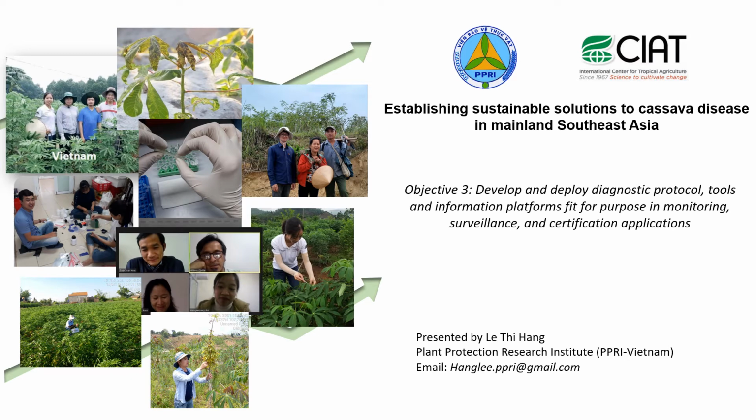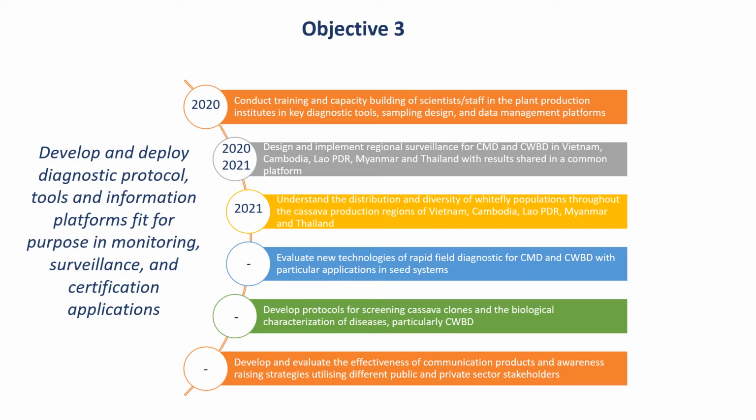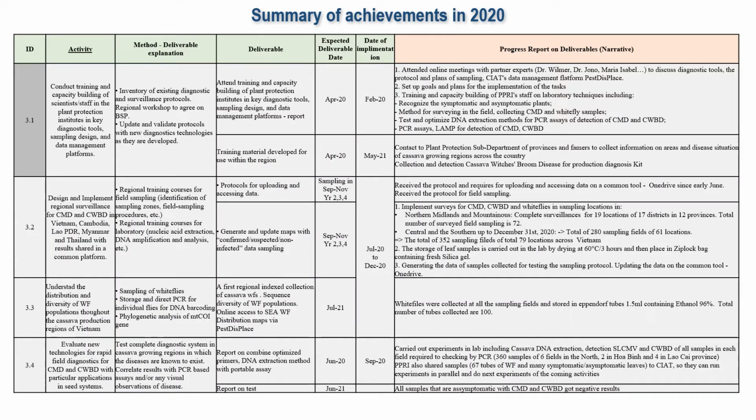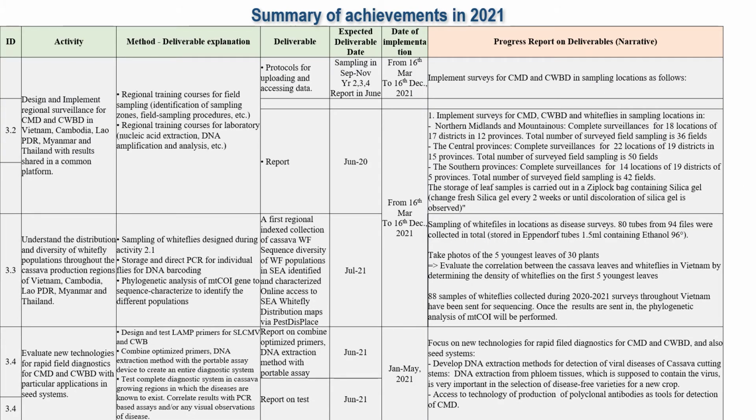On behalf of the PPRI team, I'm delighted to be here to talk about the activities and results that we've done in the project over the past 2 years. For Objective 3, we have 6 main contents, and so far we have been implementing 3 of them. I have here 2 tables showing achievements in summary that were reported in the annual reports of each year. Basically, achievements are related to training, surveillance, and diagnostics. I'm going to go first with surveillance of disease.